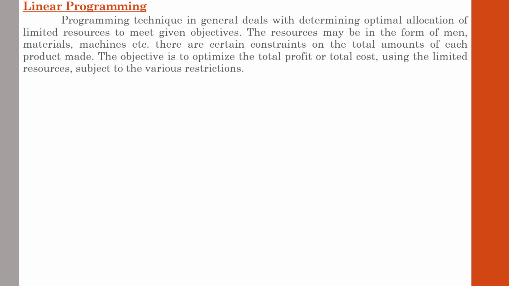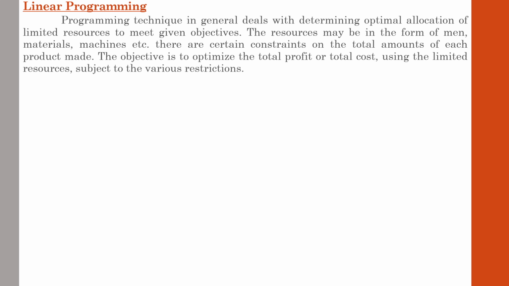That is the concept. The resources may be in the form of factors of production such as men, material, machines, whatever it is with regard to the operations. There are certain restrictions on the total amount of each product made. It is quite natural, because if the organization has insufficient raw material storage, then it can't produce more products, or if it has a limited labor force, then it can't produce more products. Those are the limitations.